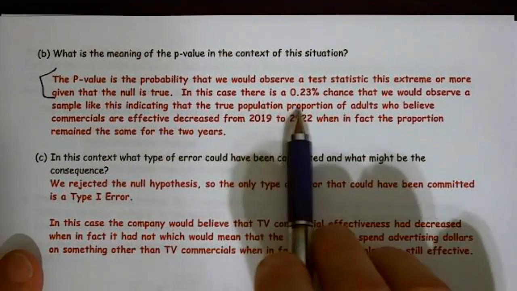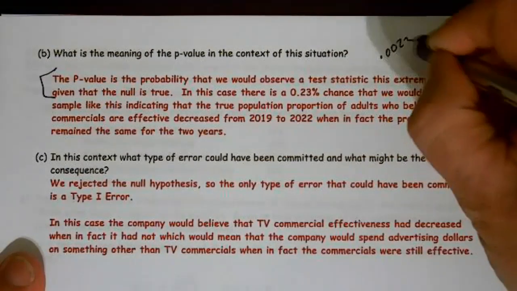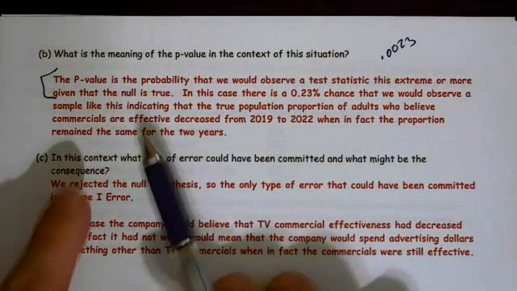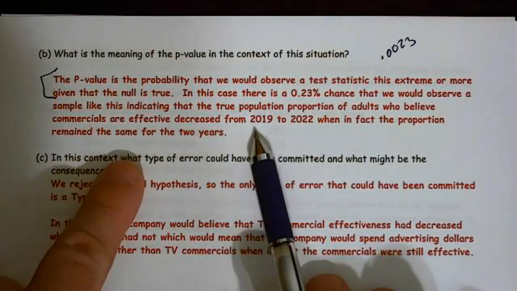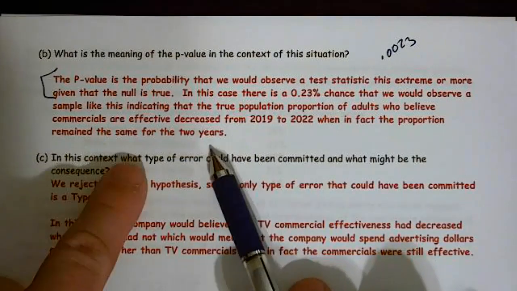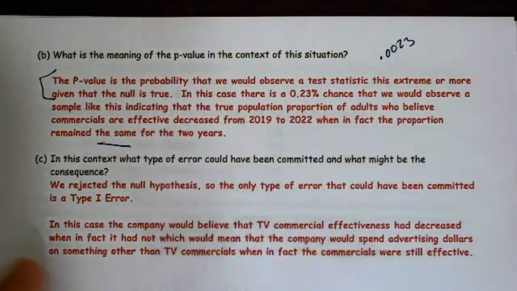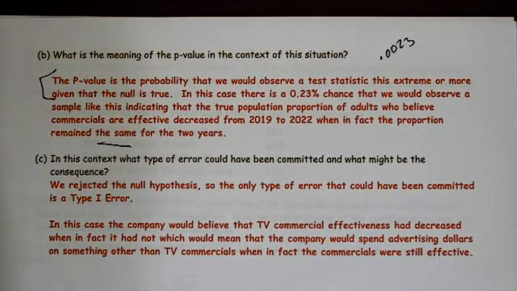In this case, there's a 0.23% chance because our p-value was 0.0023. So that means we had a 0.23% chance that we would observe a sample like this, indicating that the true population proportion of adults who believe in commercials has decreased when in fact the proportion are the same. All right. So we are basically saying, hey, it looked like it decreased based on this. There's a 0.23% chance we get a test statistic like this extreme or more extreme, indicating a decrease when in fact it hasn't, when in fact it's remained the same.